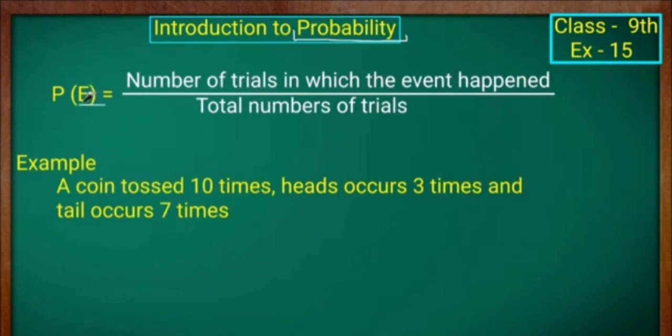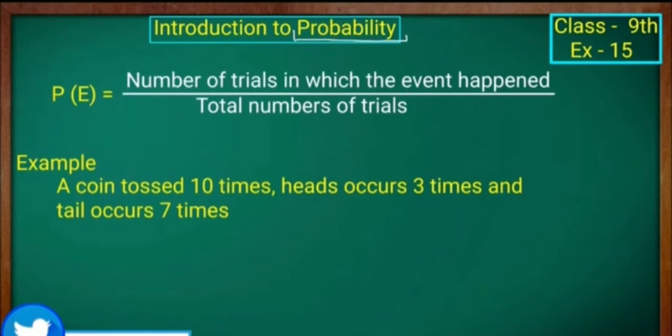This formula carries throughout the finding of probabilities as the fraction of the event happened: the number of trials in which the event happened to the total number of trials, that is the number of times you throw the dice or toss coins, to the total number of trials. Let us see one example.